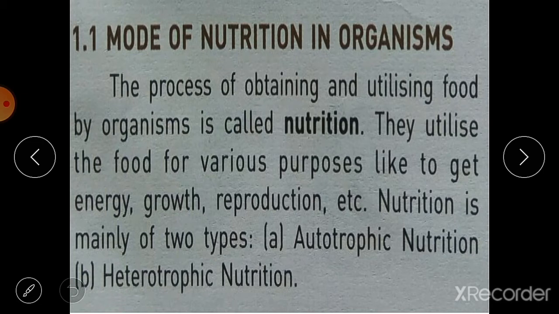So this food, which consists of different nutrients, is very important for living organisms, and all living organisms do not get food in the same way. Different organisms have different modes of nutrition. And what is nutrition? Nutrition is the process of obtaining and utilizing food. To obtain food and utilize it for our body, this is called nutrition.